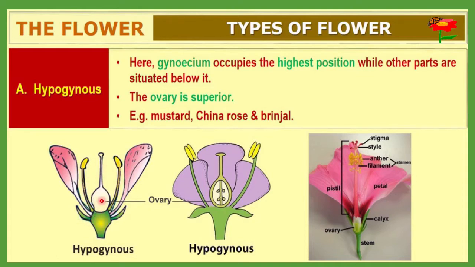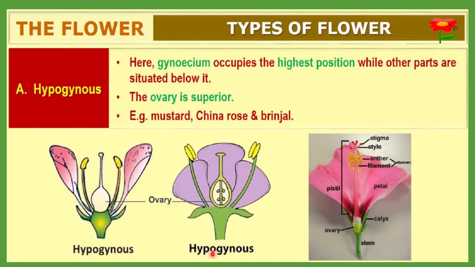If such a condition is there, then such a flower is called a hypogynous flower. Here the ovary will be superior, meaning upper level. Examples of the hypogynous flower include mustard, China rose, and brinjal. These are all examples of the hypogynous flower.